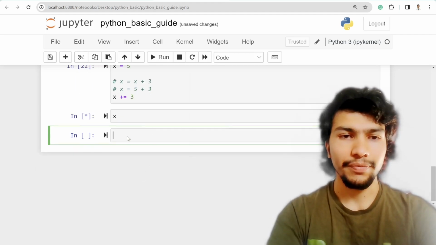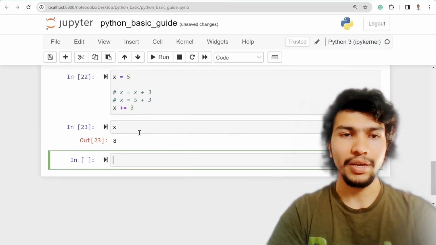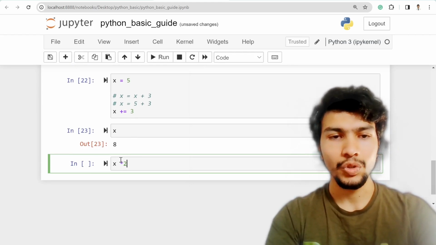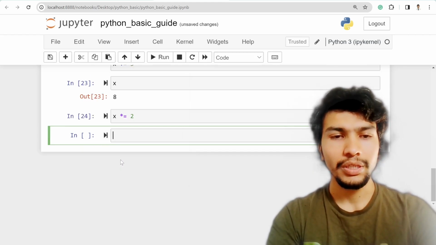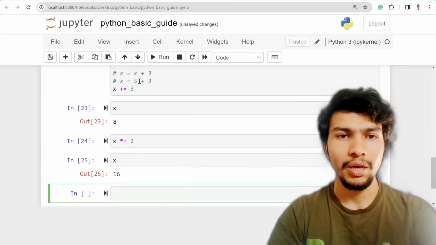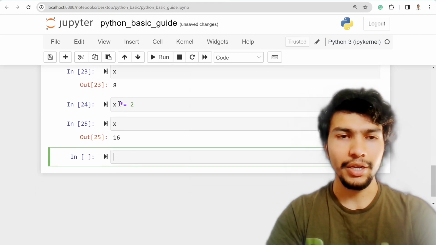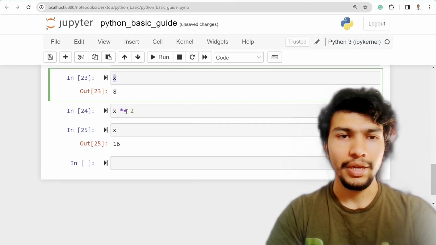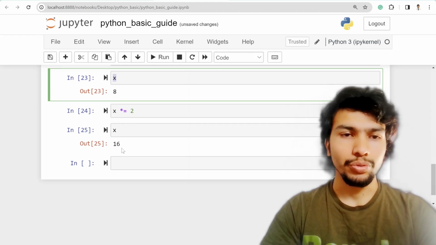If I print x, then it's 8, right? So it's quite simple. And similarly, if I say x multiply equal to 2, then our output will be 16. That means x is already 8 now, and it means 8 into 2, which is 16.